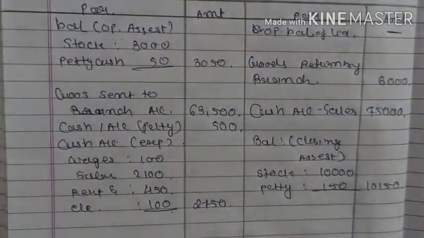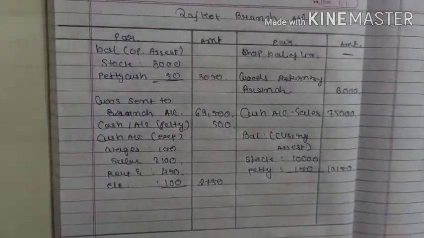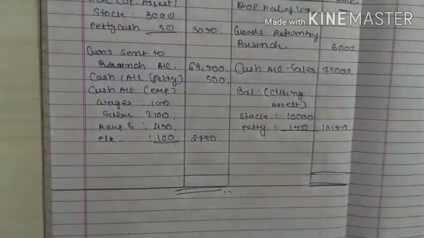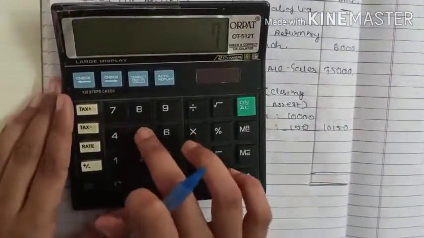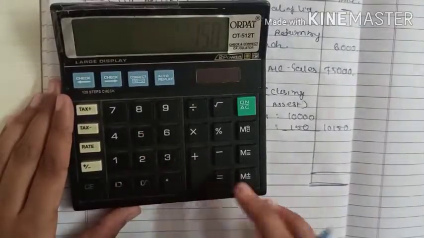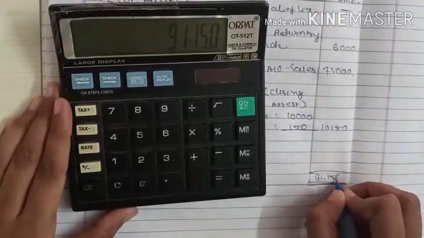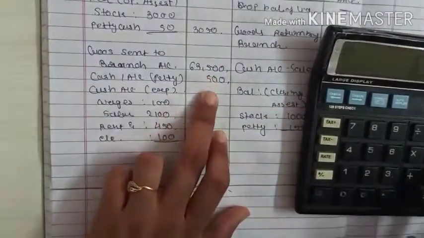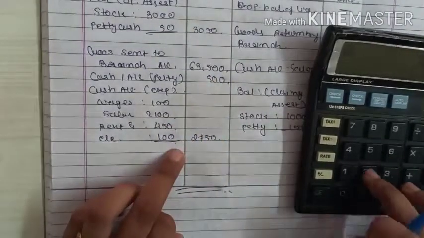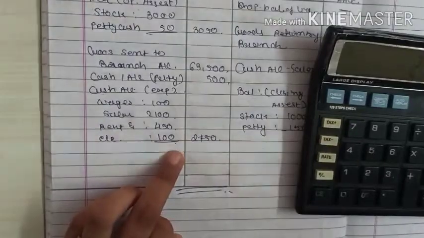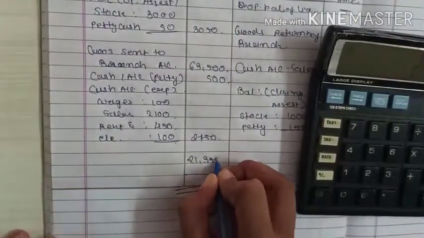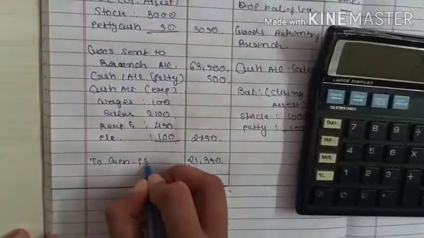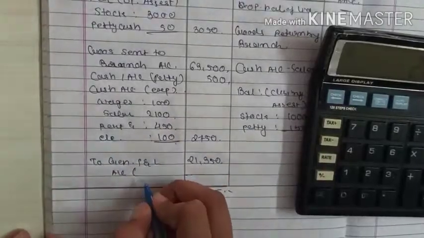Now we have recorded all the transaction in the branch account. So let's close the account and find out the profit or loss. So 6,000 plus 75,000 plus 10,150, that is 91,150, minus 3050 minus 63,500 minus 500 minus 2750. It will come 21,350. That is profit transfer to general P&L account in a bracket profit.